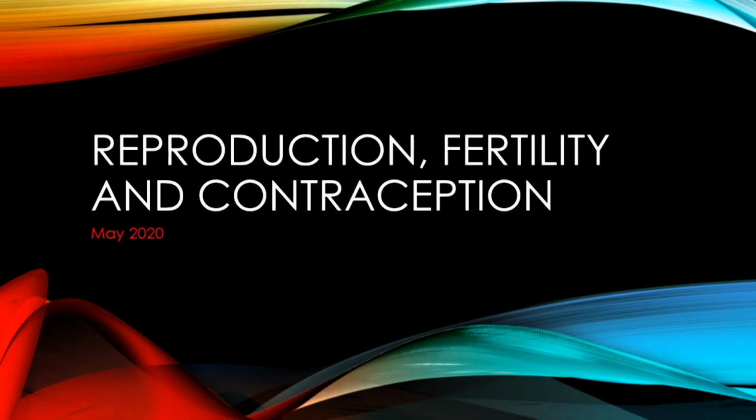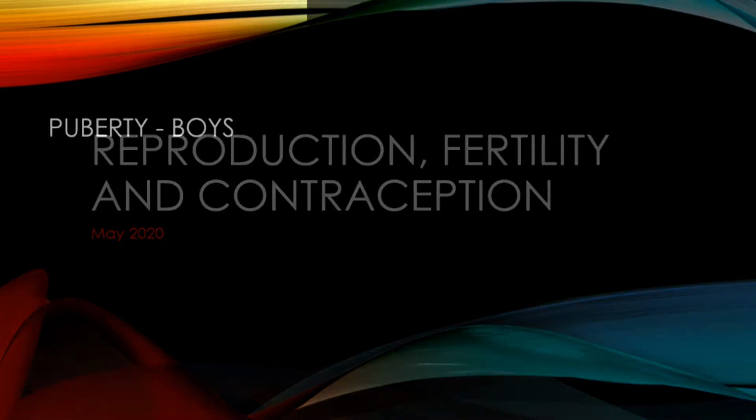So we're going to learn about our bits. We're going to learn a bit then about how they work. We're going to learn also about where babies come from, and also a bit then about how we can stop pregnancies taking place. So that's reproduction, fertility and contraception.